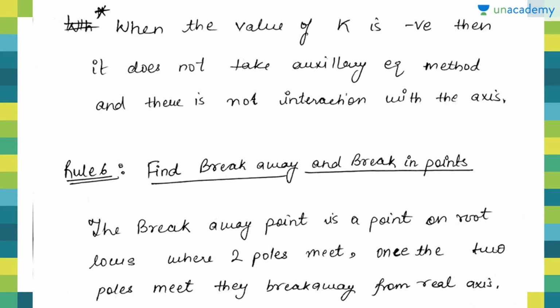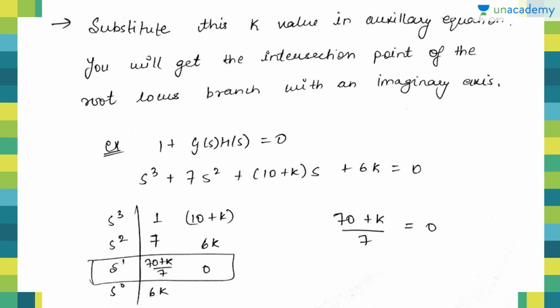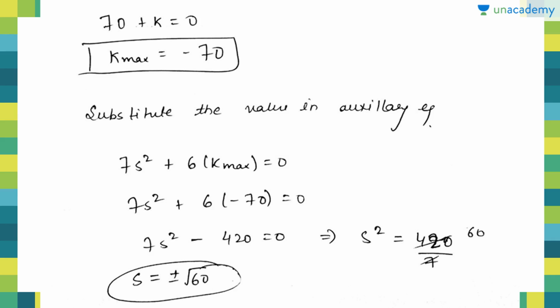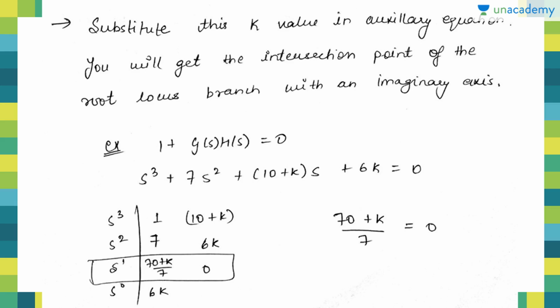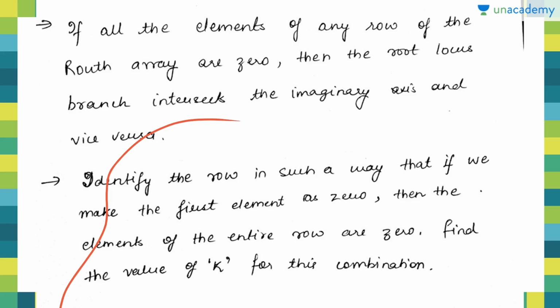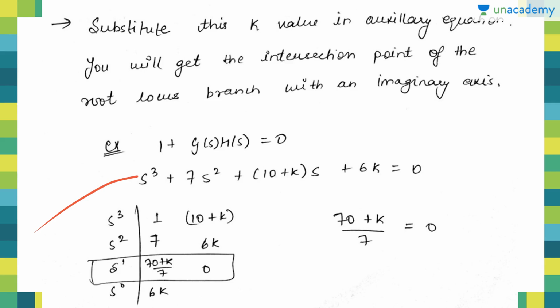When the value of k is positive, then it does not take the auxiliary equation method and it does not show the intersection with the axis. So this you have to keep in your mind. So by this we can find out the intersection with the imaginary axis by using the Routh array method, by using case 2, and by following these 3 steps.